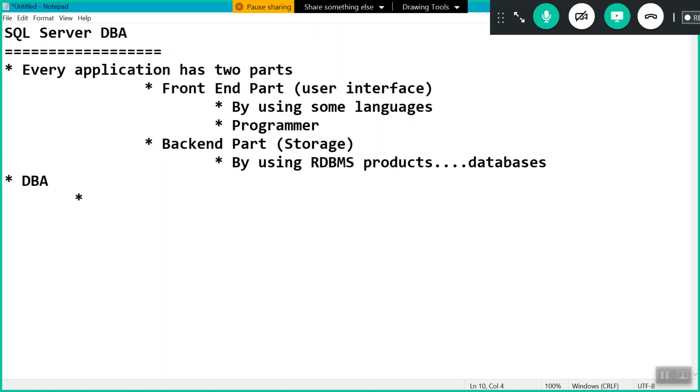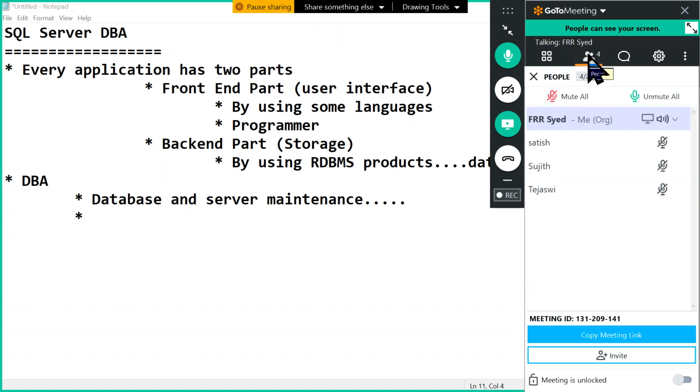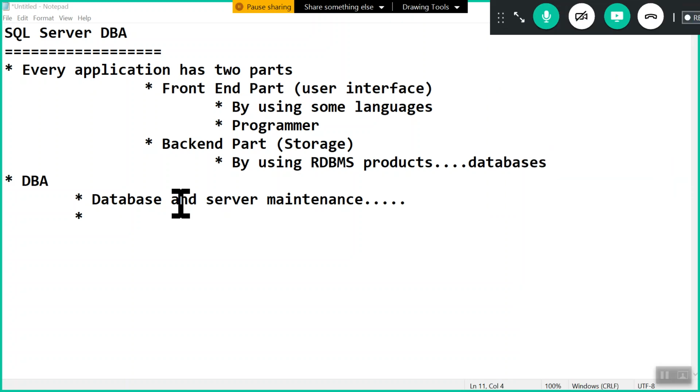So our job is database and server maintenance. Here database and server maintenance is our job. First point we have to understand, right? Database and server maintenance is our job.